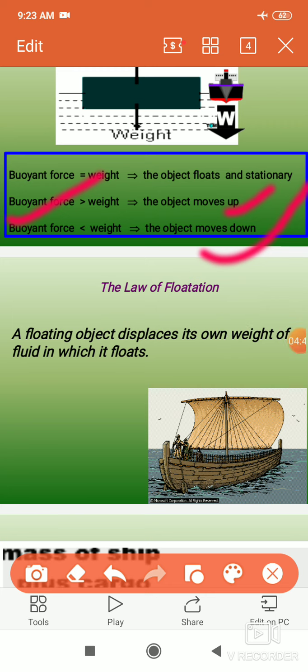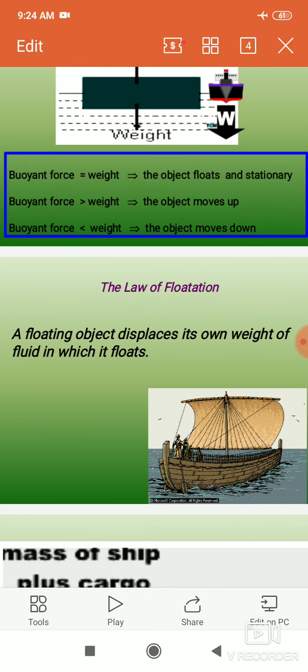There are three cases related to buoyant force. Dear students, you have to understand how objects float on the top of the surface, how objects sink to the bottom, and how objects float and stay stationary. In that case, the object is not on the top and not at the bottom, but remains in the middle of the water, floating and stationary.